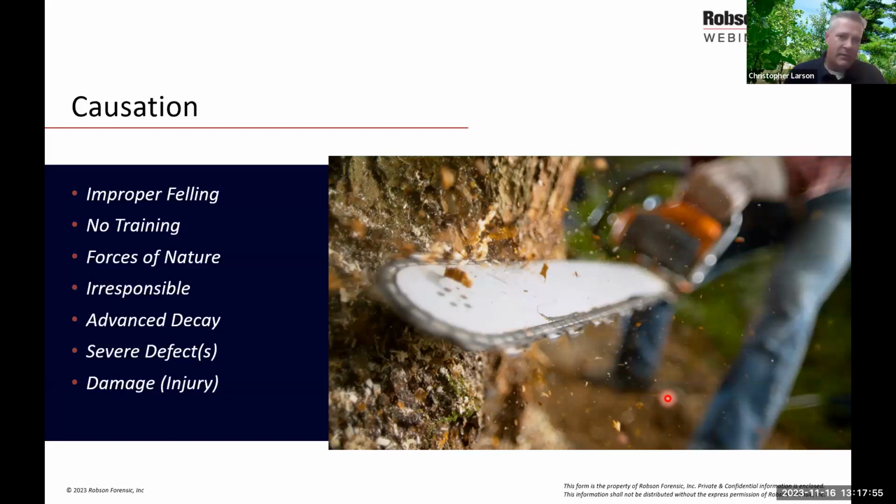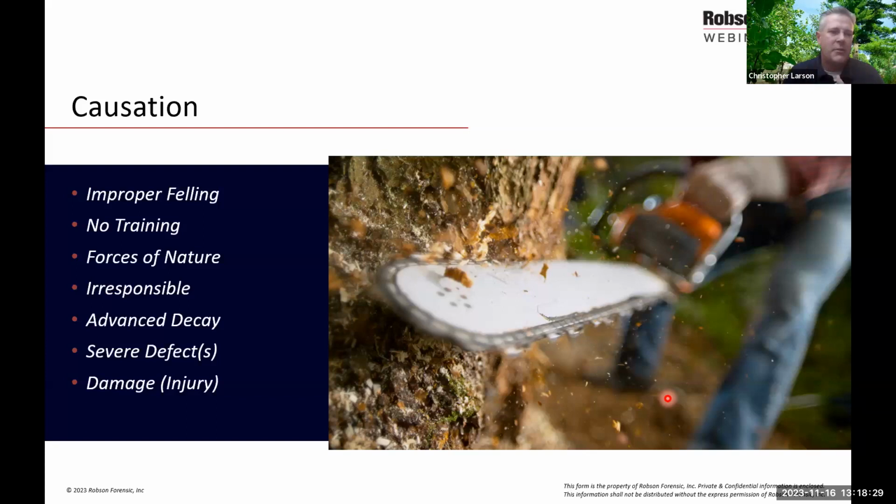Or we might be talking about someone removing a tree who had no training and didn't even realize what they were getting into, and the tree went the wrong way, or something went catastrophically wrong and someone got hurt. And of course, we mentioned forces of nature, but we touched on the irresponsible person. Maybe they have a tree that has been standing there dead for a long time, hasn't leafed out, and they just didn't want to pay for the removal of the tree.